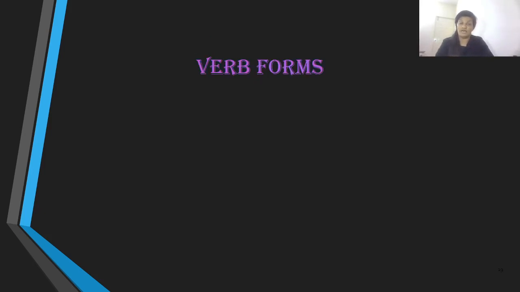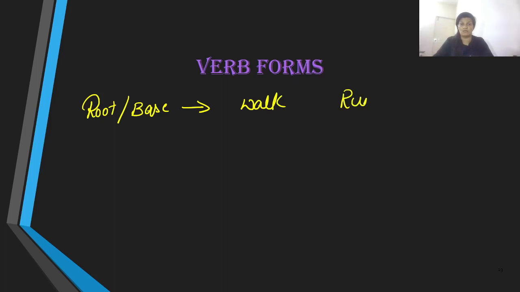Next, we have the verb forms. There are 5 verb forms, where number 1 is referred to as root, or we also refer to that as base form, supposing I take the verb walk, or let us say run. When we add the plus s to this base form, the word converts itself into walks or runs.